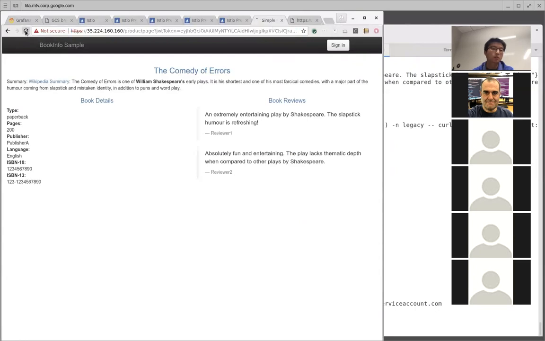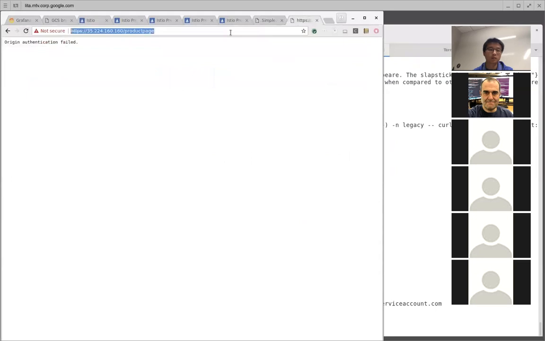So if you look at here, see, now it works. As long as you provide a valid JWT, it will work. So let's see if I provide some wrong token, it will still not work, right? So this is the end user authentication.